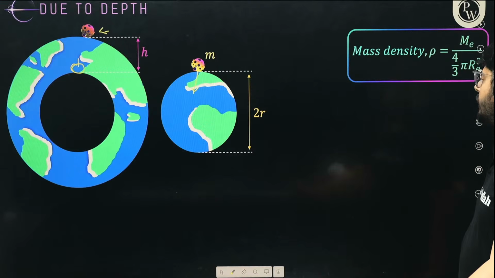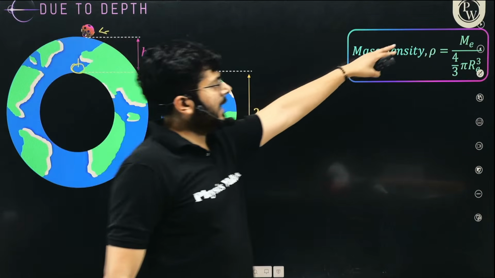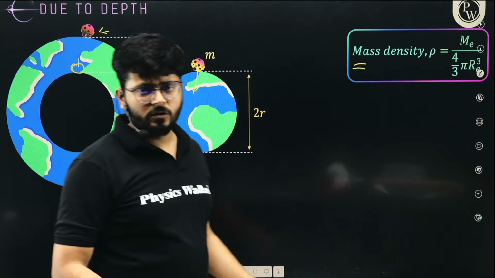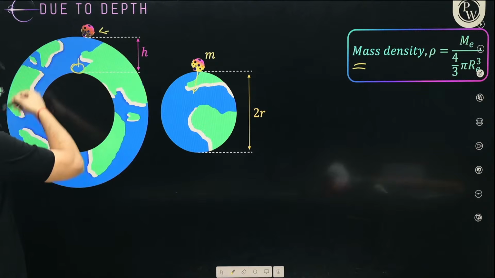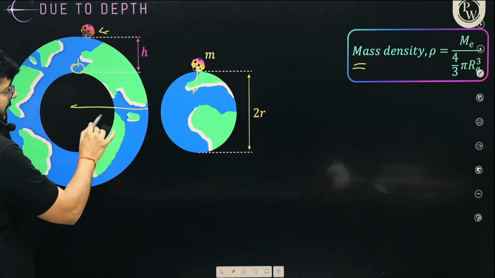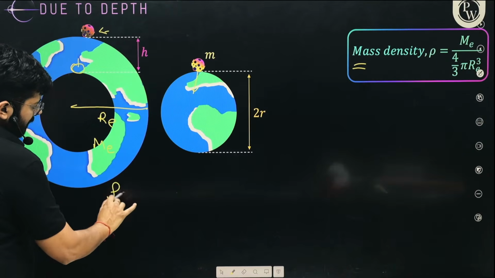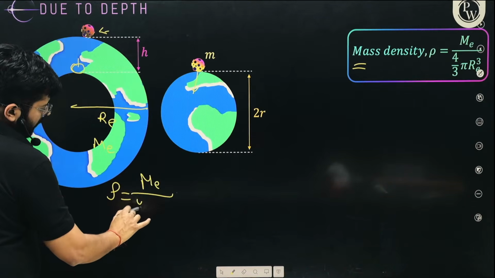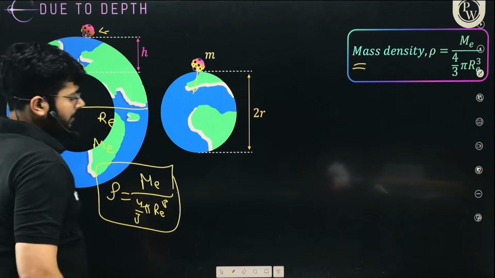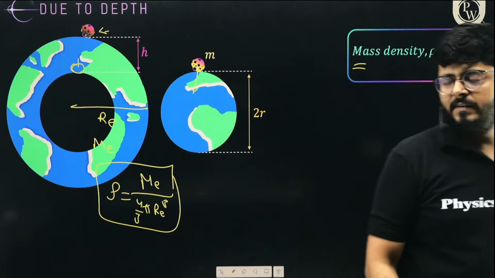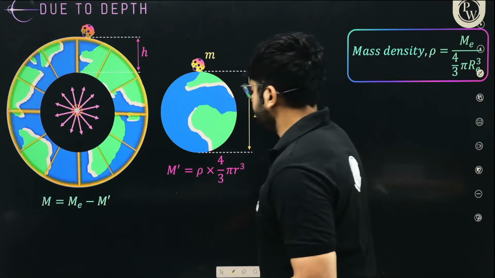Okay. So what will be the mass density? So my dear kids, the mass density will be Me upon 4/3 pi r cube. So this is the mass per unit volume, right? Here you can see that for the entire earth, the radius is Re, the mass is Me. So what will be the mass density? The mass density will be mass per unit volume. I hope the idea is very clear, right? Okay. So let's keep on moving.